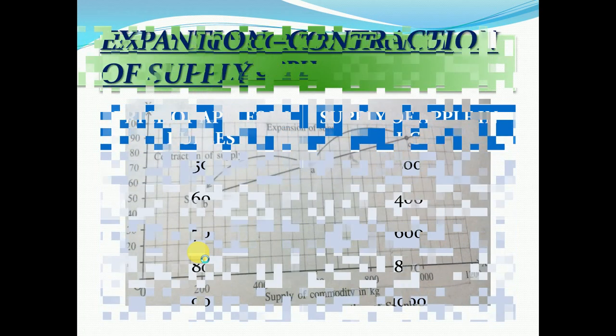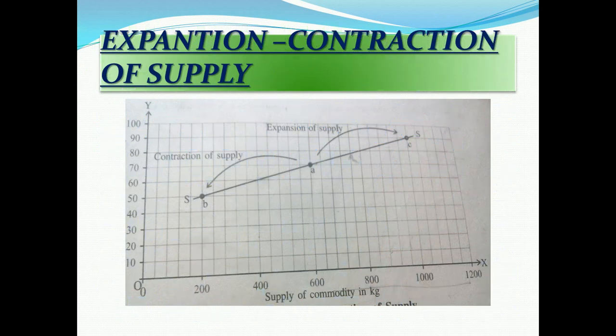Now second, in the diagram of expansion and contraction, we can see A to C, sorry, is the section of expansion of supply, and A to B is contraction of supply.